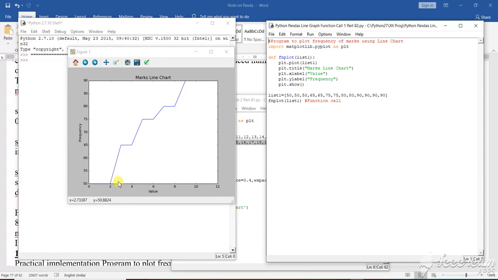Why? Because I have specified only one particular range, an array in number form. There you find that first it goes up to 50, 50, 50. How many times? 3 times it got 50. Then 65, 65, 2 times it goes to 65. Clear? Then 2 times it goes to 75. Okay, so this is the